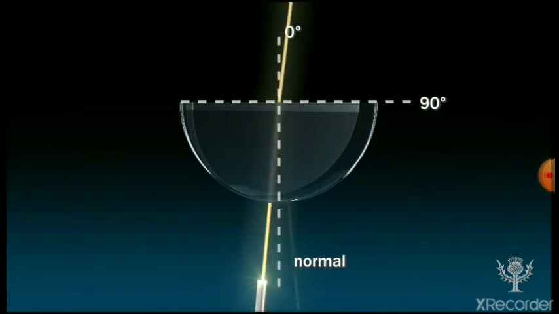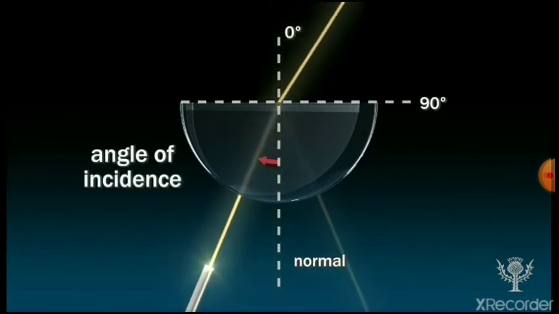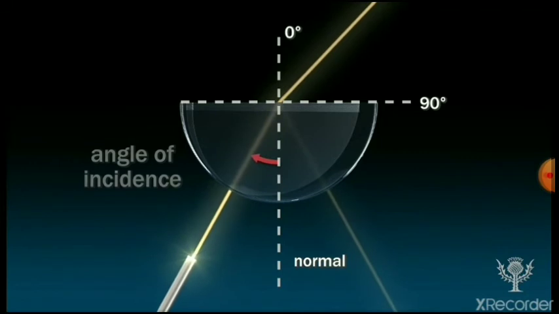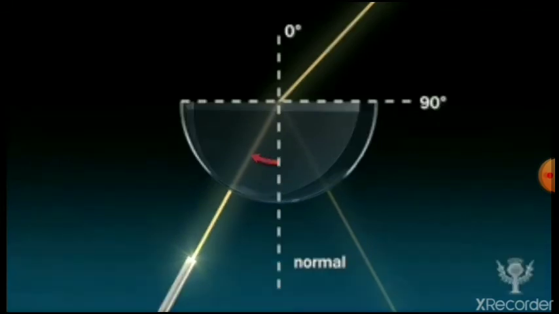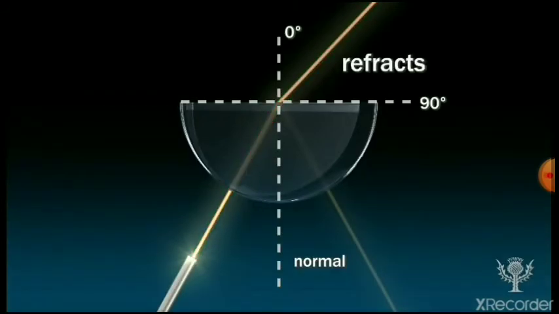Now if you take a semicircular glass and project a light from the normal, it goes straight on. But what happens when you project the light at an angle? Refraction takes place and reflection takes place. This is the angle of incidence.